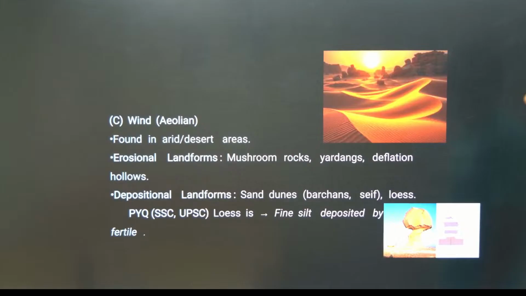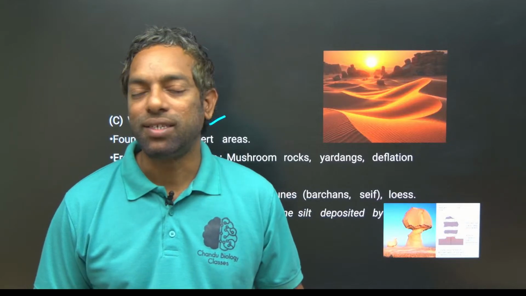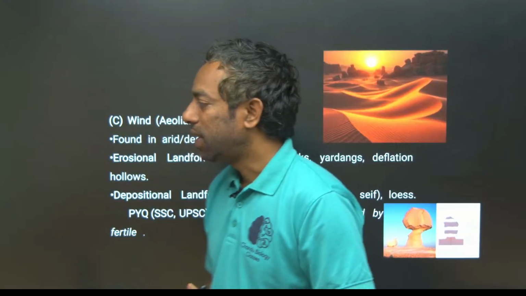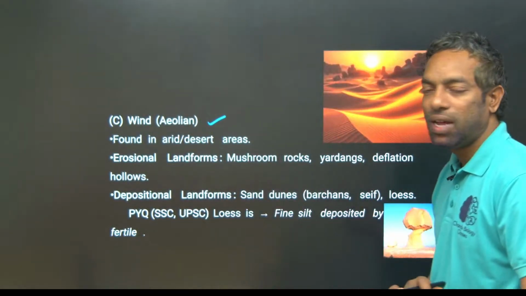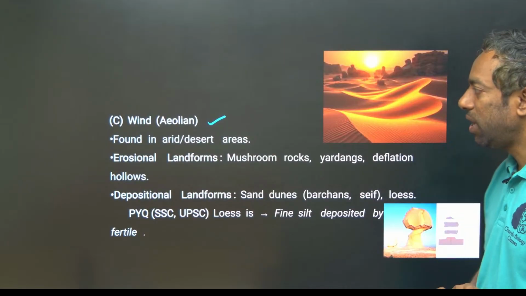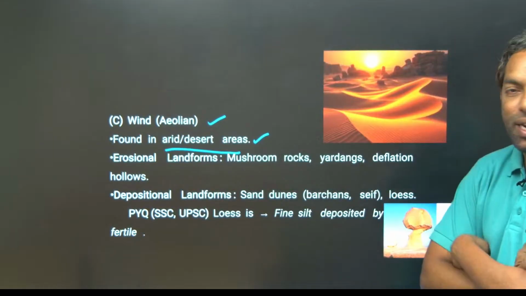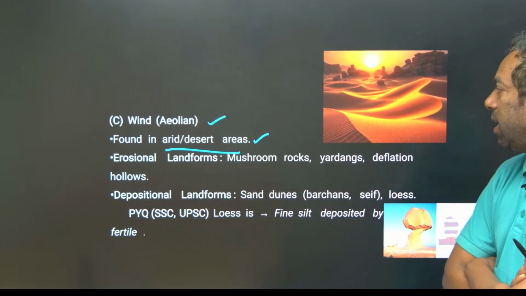Wind is also an external force that creates different landforms. Of course, this is the atmosphere. They are found in arid and desert areas.